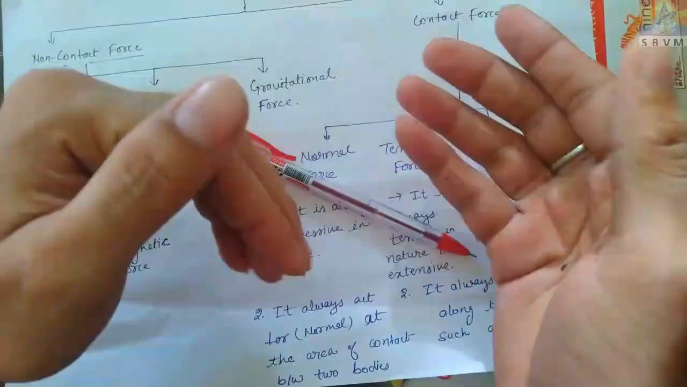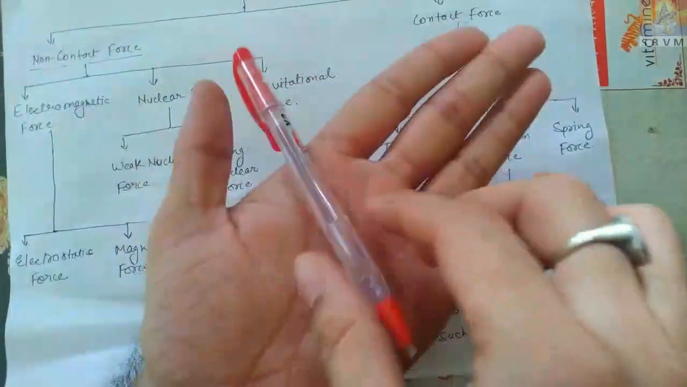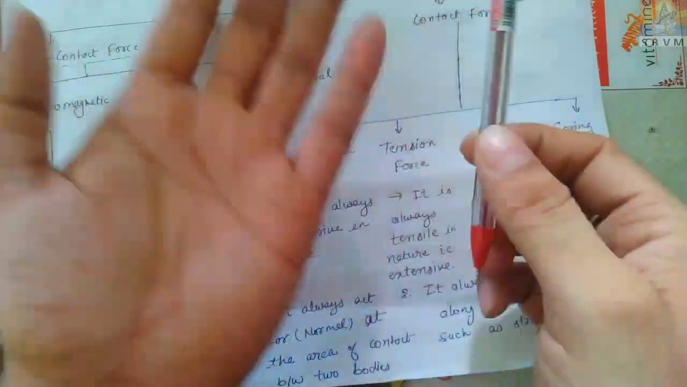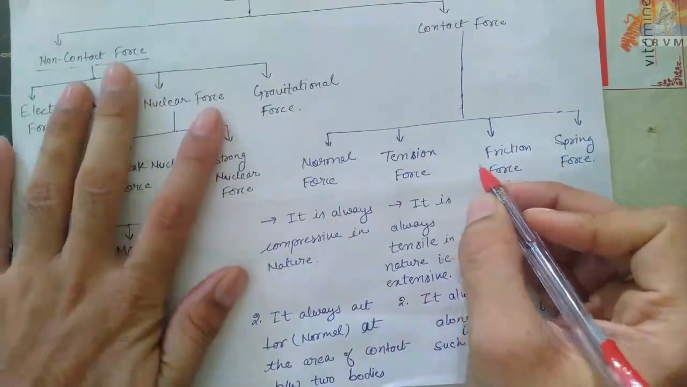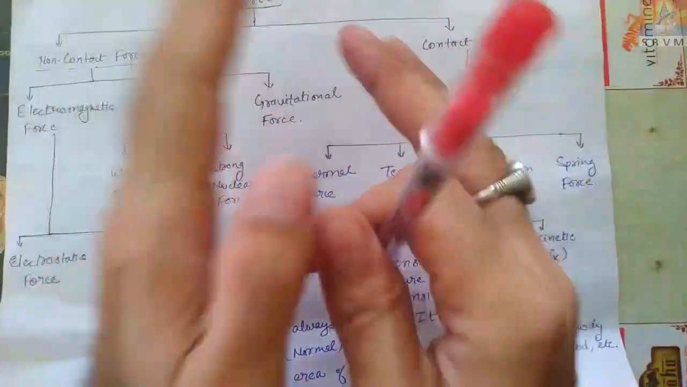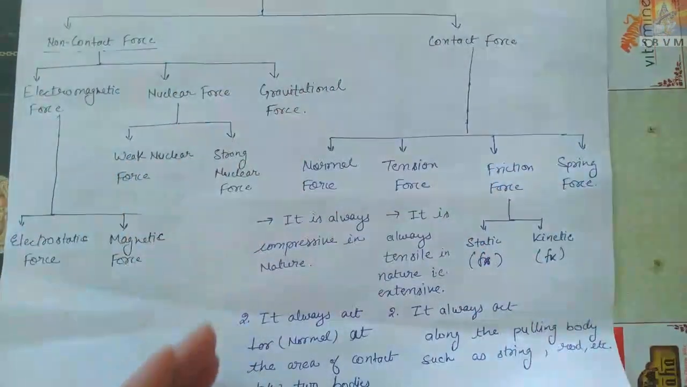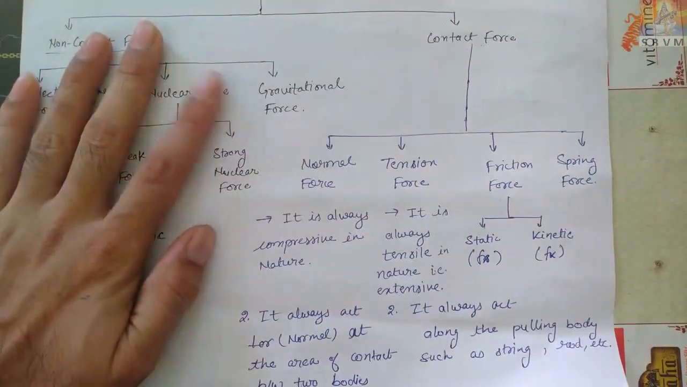Tension is in a string. Normal, see, normal on my hand because of this pain, this weight, all that. For this contact is necessary. For this contact is not necessary. Okay. So in this chapter, here we will focus on these forces. This is in class 12.